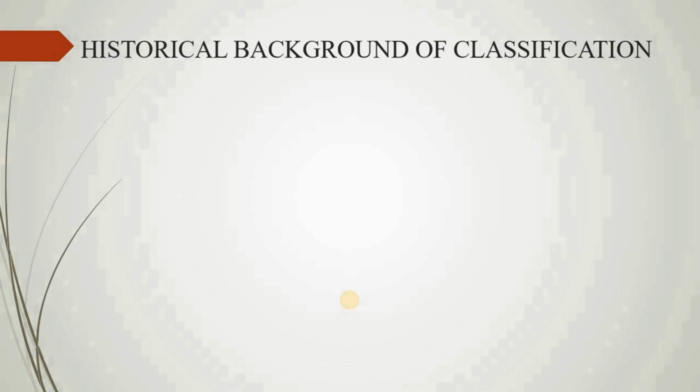Before we start the classification, let's know about the historical background of classification, where it actually came from, who gave the first classification, and which classification we are widely using nowadays. The first classification was given by Aristotle and Plato, the old systematics, and Aristotle's was widely accepted by Linnaeus. In this system, a purely morphological definition of species was employed. Species are known by a single or few specimens only.